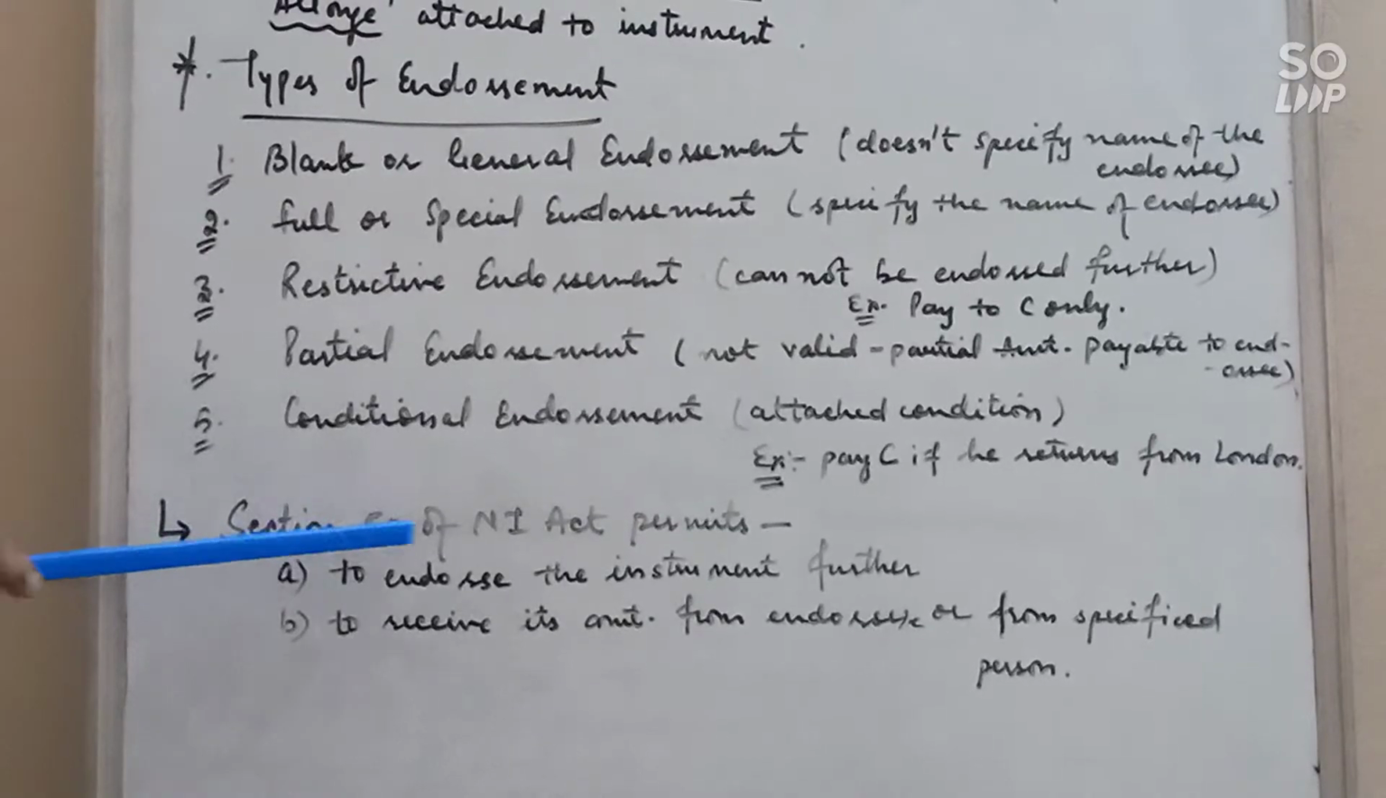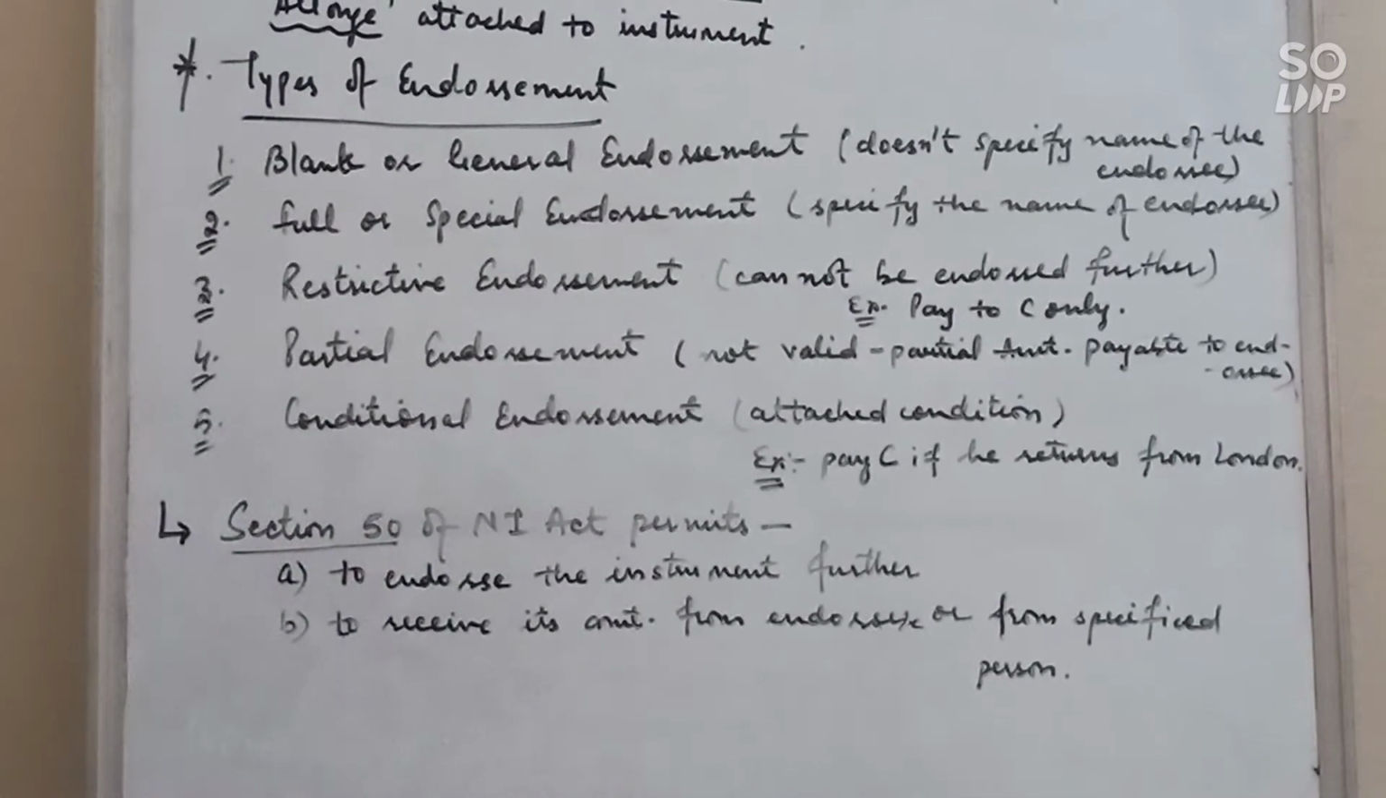Now Section 50 of the Negotiable Instruments Act permits endorsing the instrument further. It means you can endorse any instrument, cheque, bill of exchange or promissory note, further to any person. And second, to receive its amount from the endorsee or from the specified person. It means the person who is the holder of that instrument may get this amount from the endorser or from the person specified on the instrument. Clear? Next is bill of exchange.